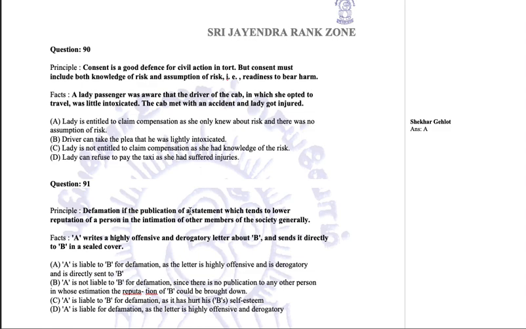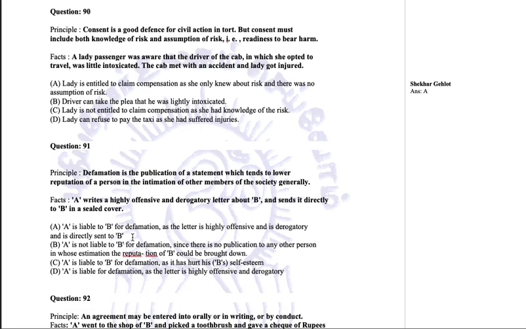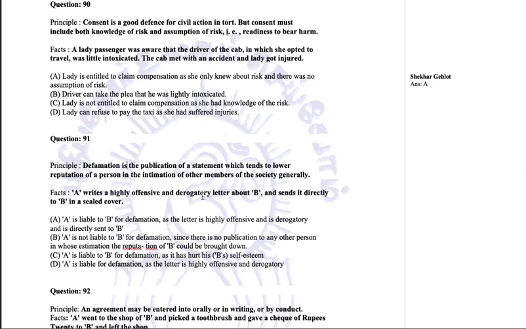Defamation is the publication of a statement which tends to lower the reputation of a person in the estimation of other members of the society generally. A writes a highly offensive and derogatory letter about B and sends it directly to B in a sealed cover.